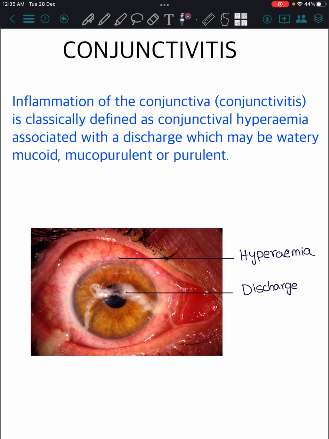Hello guys, in this video we are going to see conjunctivitis, especially bacterial conjunctivitis. Conjunctivitis is nothing but the inflammation of the conjunctiva, which is characterized by conjunctival hyperemia with a discharge which may be watery, mucoid, mucopurulent or purulent.